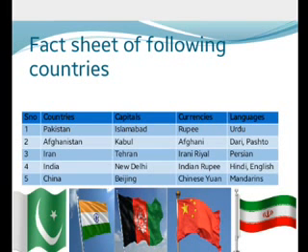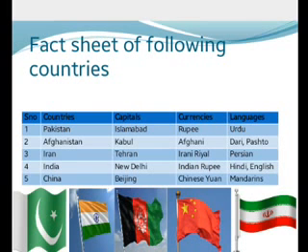So, the fact sheets of the following countries are Pakistan, Afghanistan, Iran, India, and China. You will learn about these countries today. Pakistan's capital is Islamabad, currency is the rupee, and language is Urdu. National language is Urdu. In Afghanistan, the capital is Kabul, currency is the Afghani, and language is Dari or Pashto.